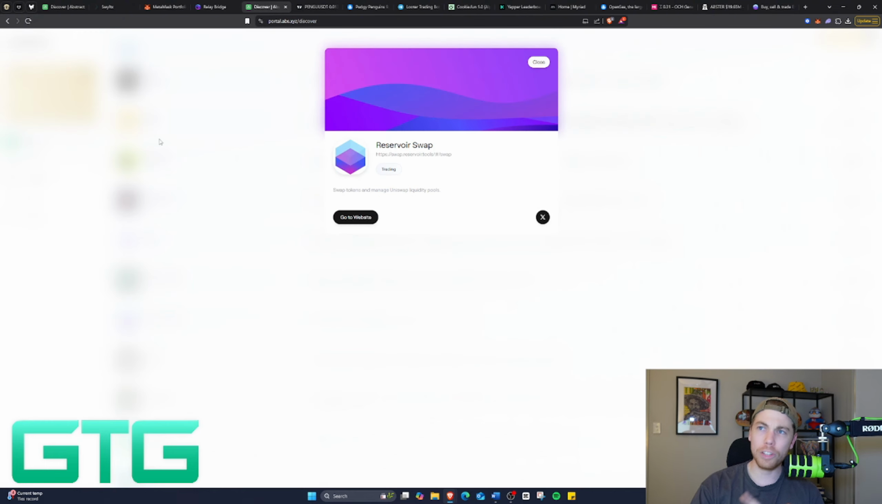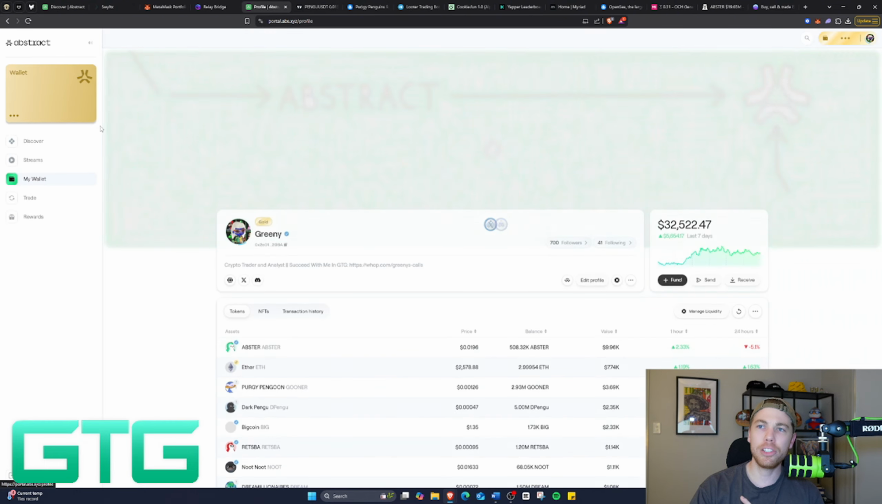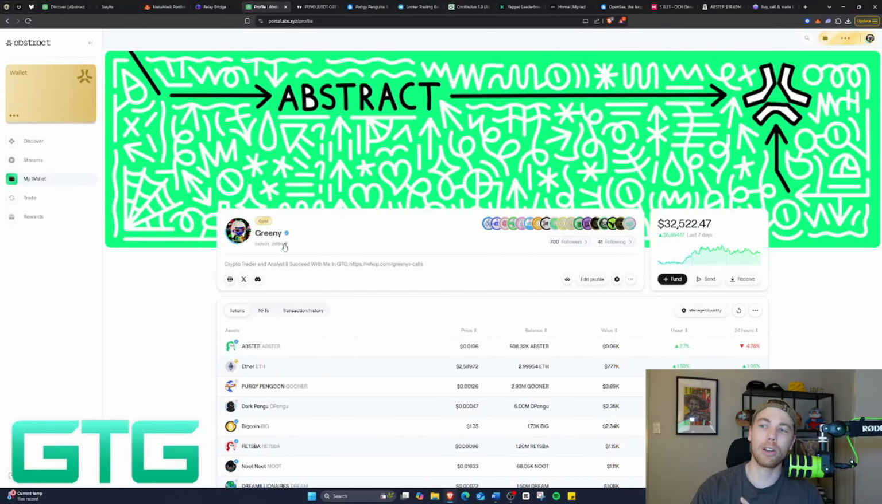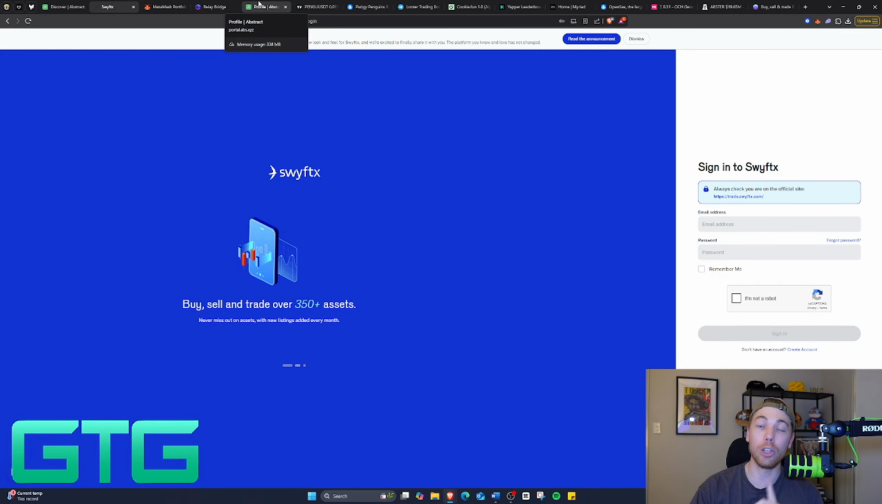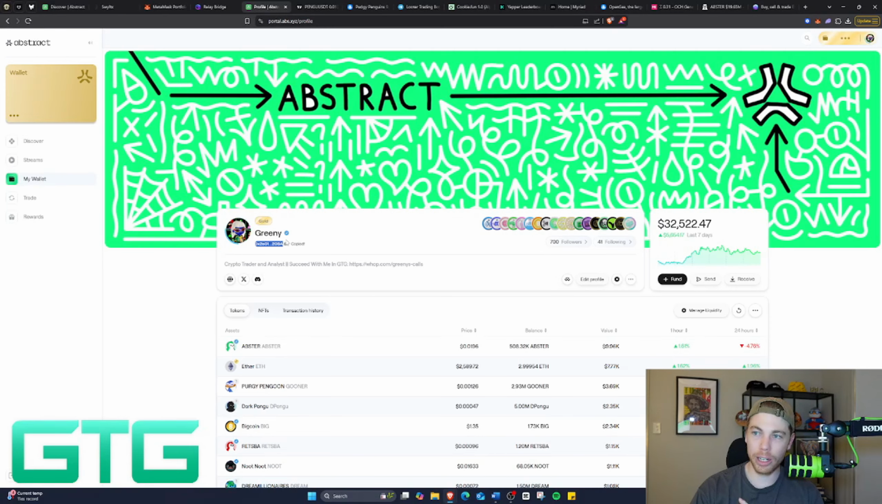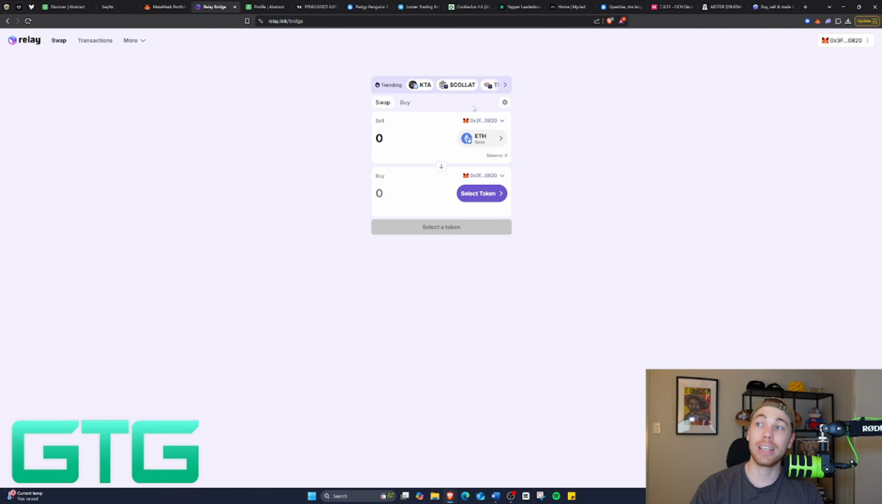Now, once you come back to Abstract, come over to the side, you're going to have a wallet here. Now, click this link here. Do not send Ethereum straight from your centralized exchange, okay? That will not work and you will lose your money. Copy this contract address. Come back to Relay Bridge, connect your Relay Bridge with your MetaMask wallet. So as you can see here, I've connected it there.